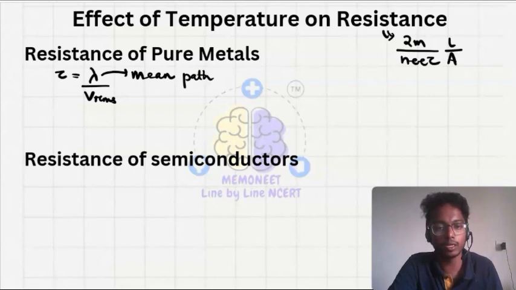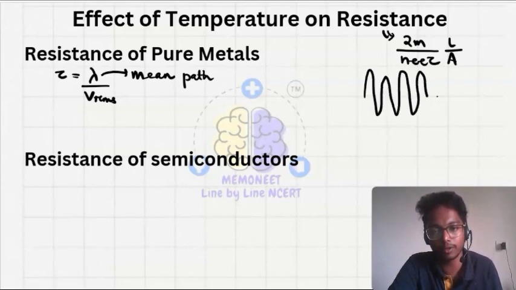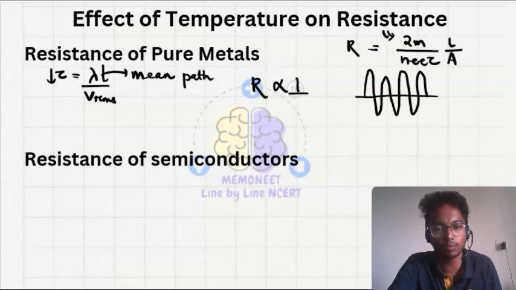When we increase the temperature, what happens to lambda? Lambda will decrease, because when we increase the temperature, the amplitude of vibration increases and we have repeated collisions, so lambda decreases. It means tau also decreases. We know that resistance is inversely proportional to tau, so as tau decreases, resistance will increase.